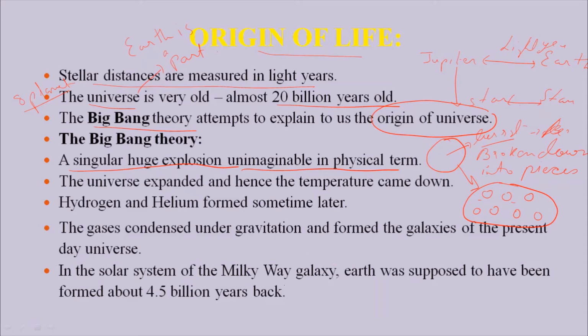Like if we consider the sun, then all the planets are around it.